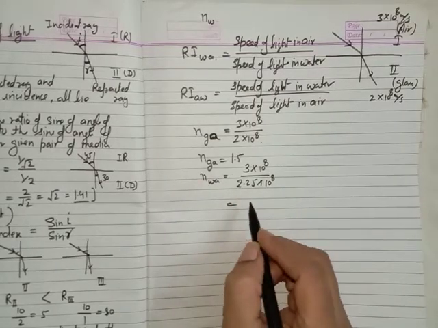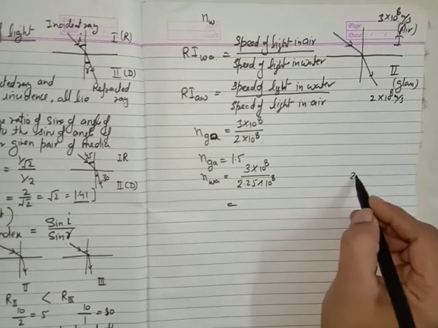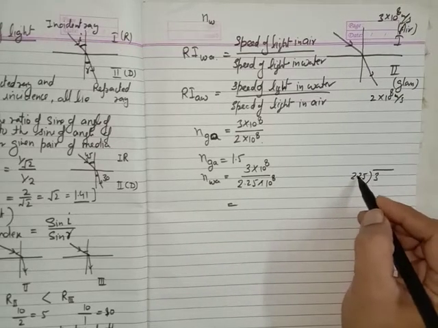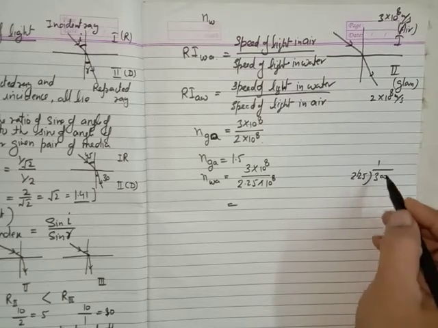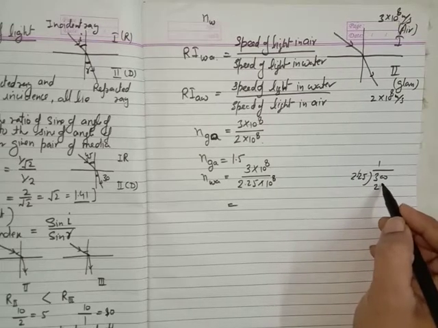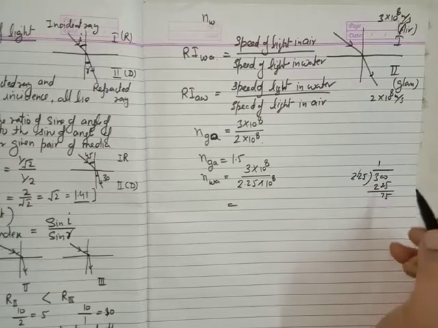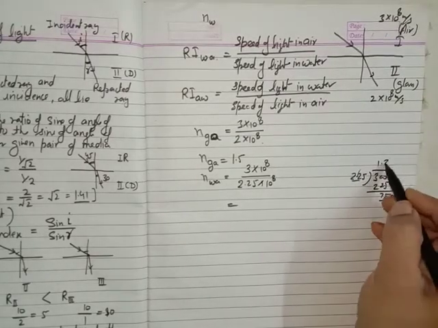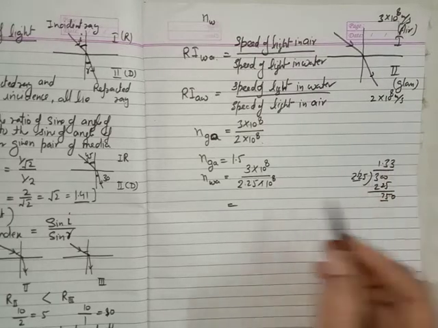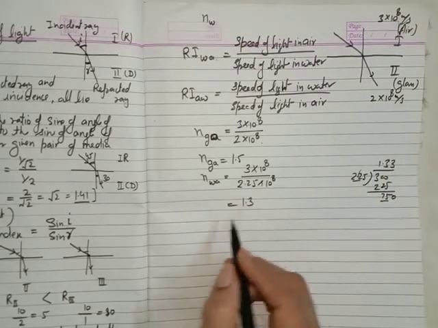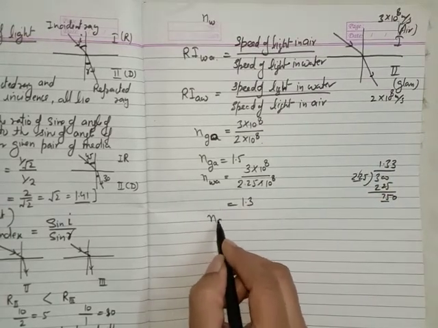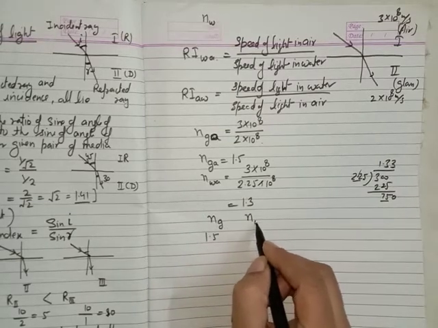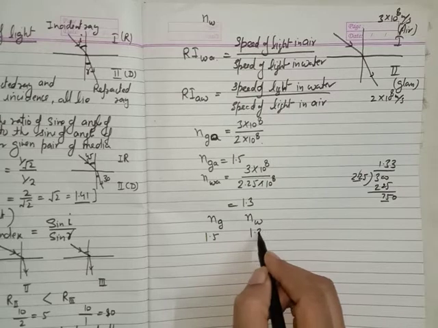We have to divide 3 by 2.25. It is about 1.33. Okay, so refractive index of glass is how much? It is 1.5, and refractive index of water is 1.3.